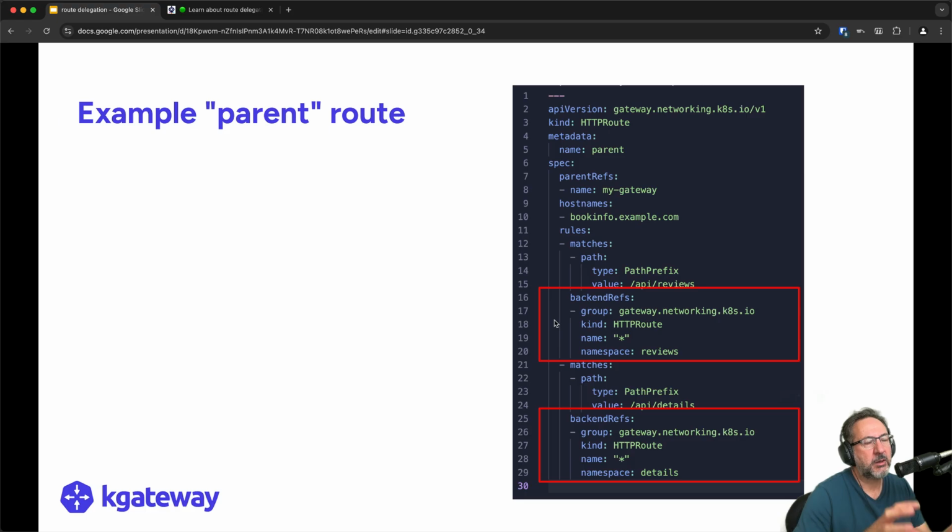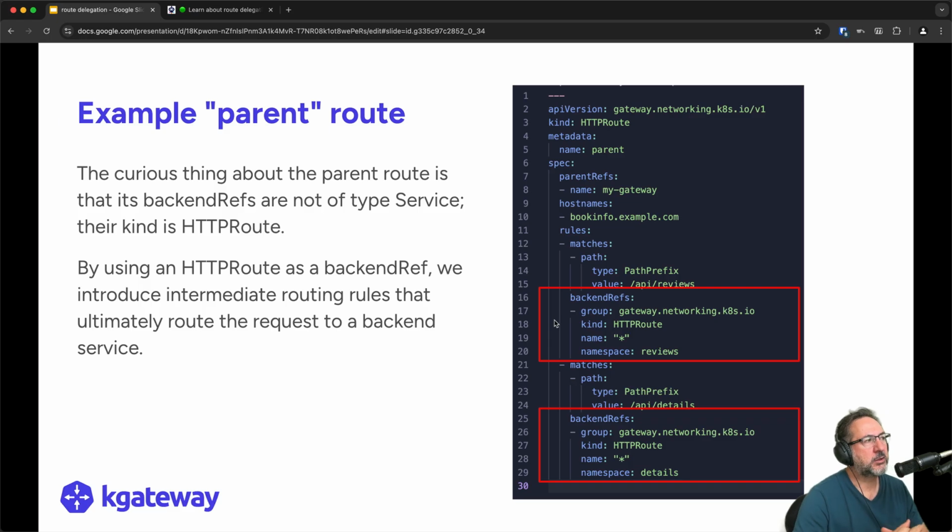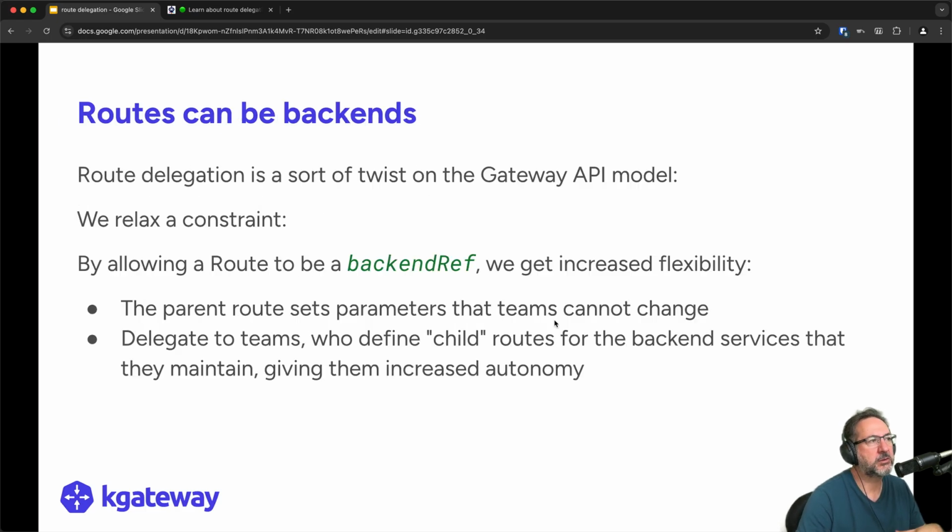What this actually says is that essentially we apportion all incoming requests based on match conditions and delegate them to further route resources that reside in separate namespaces. So this is the curious thing about this route when using route delegation: the backend ref is not of type service, it's of type HTTP route. And what that affords is the introduction of intermediate routing rules that ultimately route the request to the backend service.